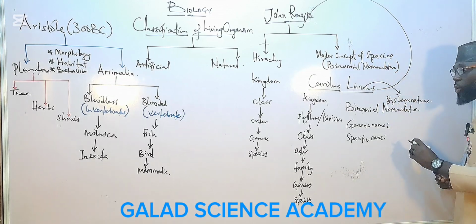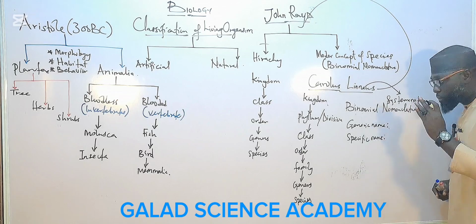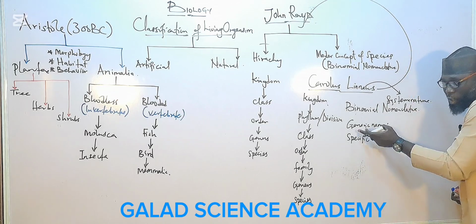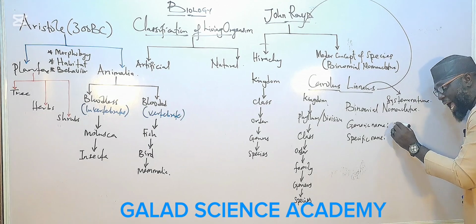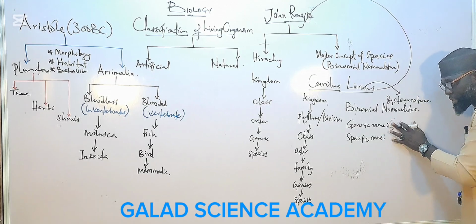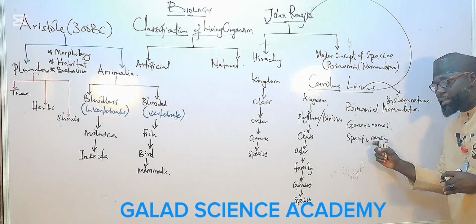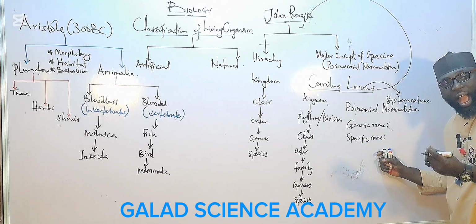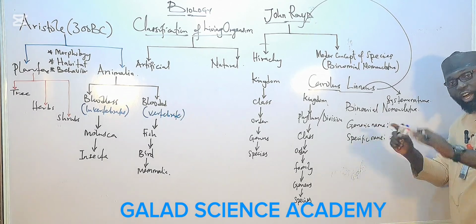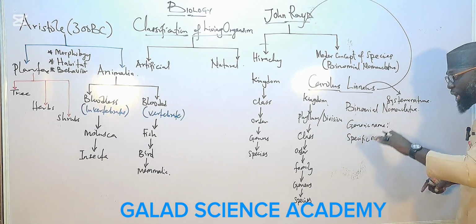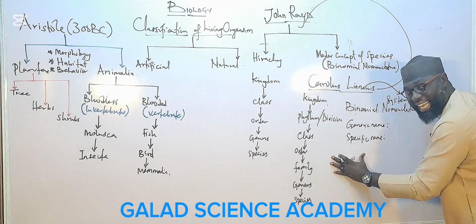And if you want to write the scientific name of any organism, you will start from the generic name, which is written with a capital letter. And the second name, which is the specific name, we write in lower case. But if you are typing it on a system, the scientific name will be in italics.